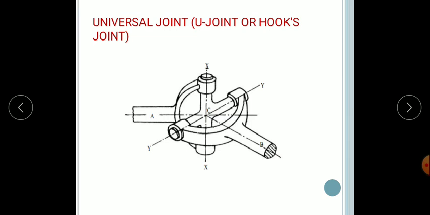These two yokes are connected by means of the crossed spider. The four arms of the spider are known as the terminals: 1, 2, 3, 4.